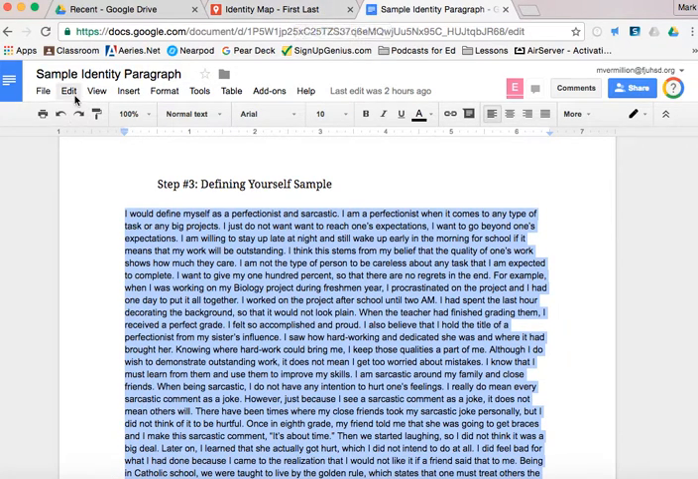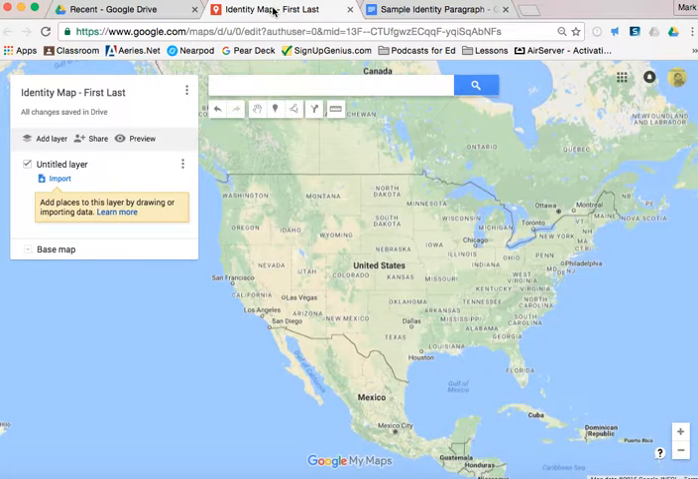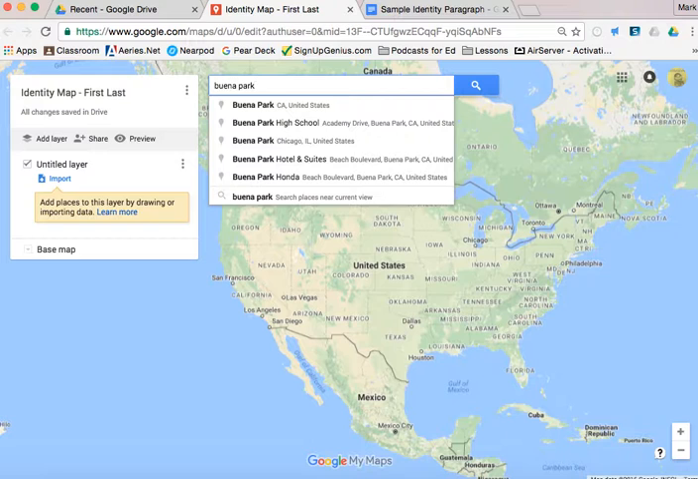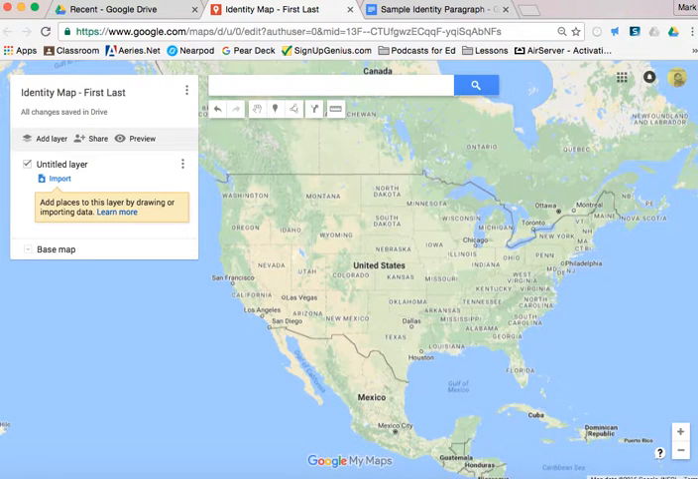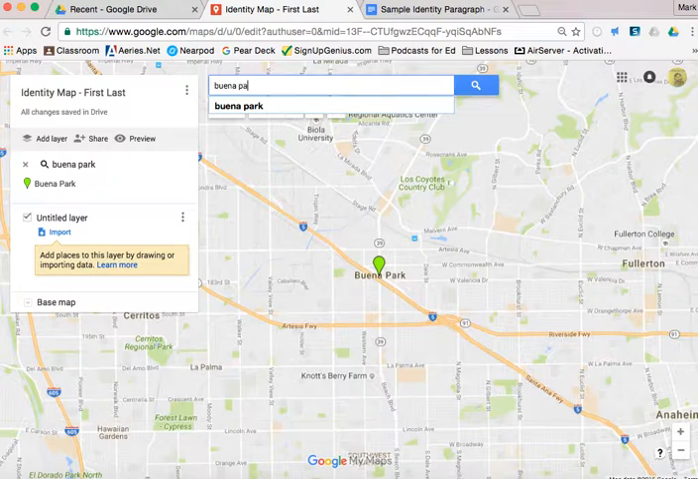If you don't know how to copy, the easiest way is, for me, it's Command-C, for you to be Control-C, or you can go to Edit and Copy. Okay. And once we're here, now we have to make a decision. Where do you want to go? So let's say I wanted to put myself at my school. Okay. Well, there's Buena Park. Let's get more specific. How about Buena Park High School? Okay.